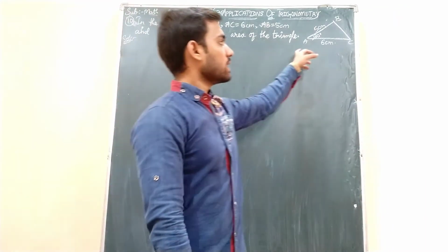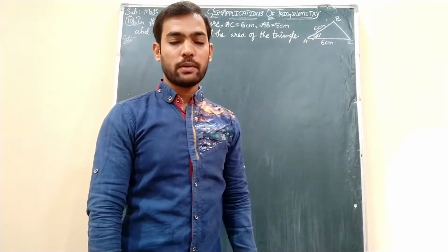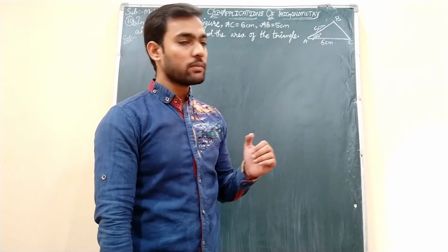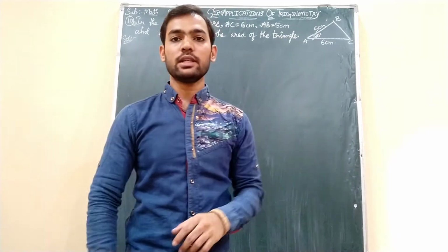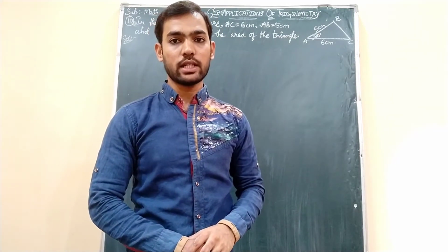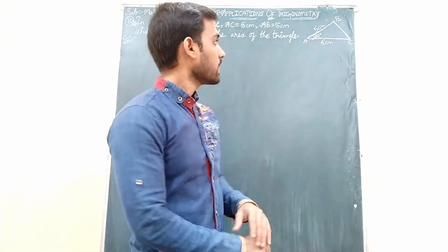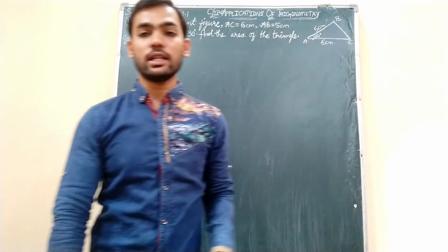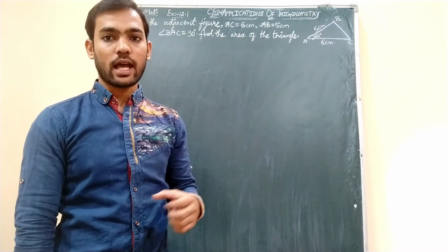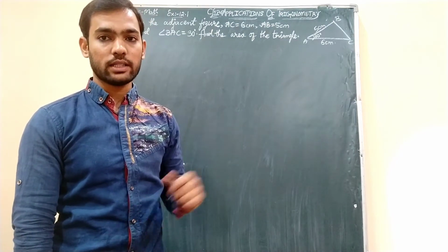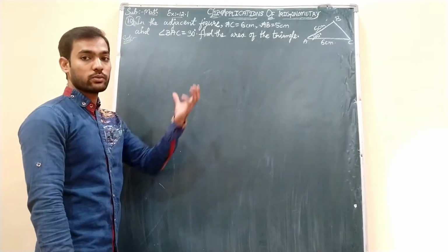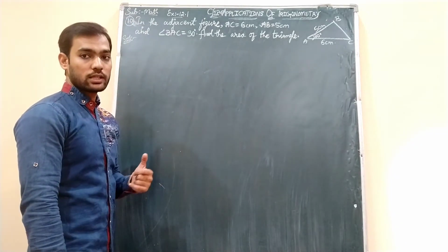So here the base you can take as 6 cm, whereas the height is always the perpendicular one. In a hurry, many students think that this 5 cm is the height, but that is not the height of the triangle. It is slant. Height means like this perpendicular, you should have one to take as height, and then you can proceed to find the area of this particular triangle. So let us see how to find the area of the triangle when we get this type of question.